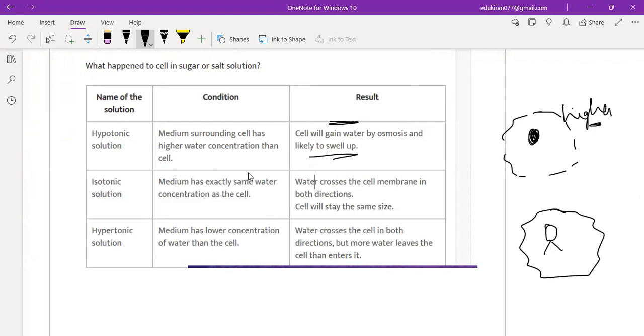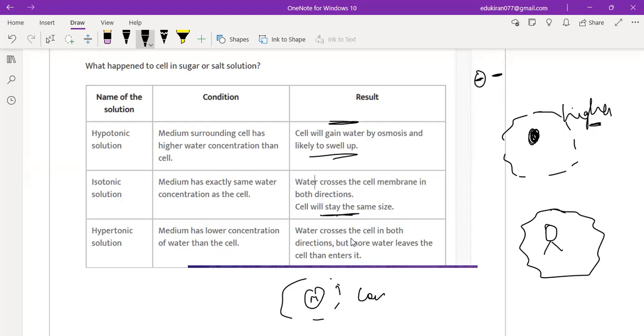The medium has exactly the same water. So if the cell has this much water, outside also has the same level of water. Then over here the cell will remain the same size. Now hypertonic: the medium has lower concentration, the cell has more and the surrounding has lower. So at that time what will happen? Dry up. Yes or no? You will dry up now because you don't have water. So you will dry up one day, right?